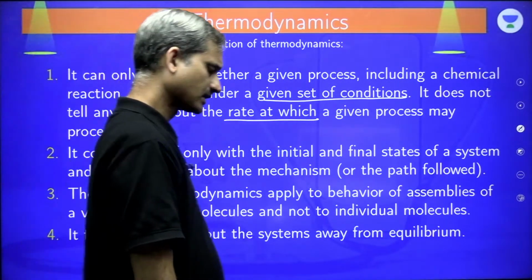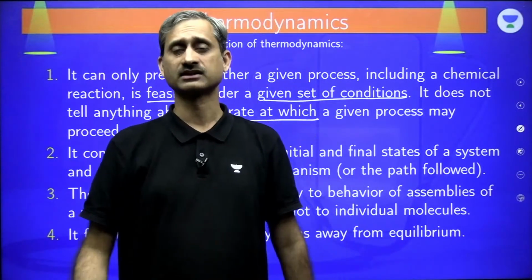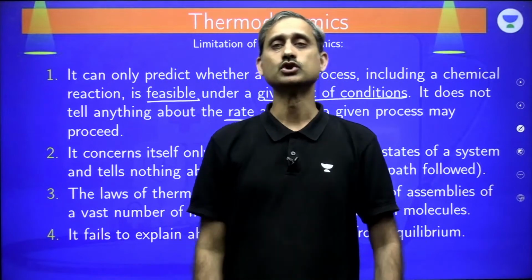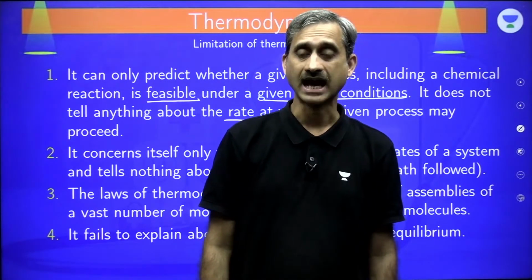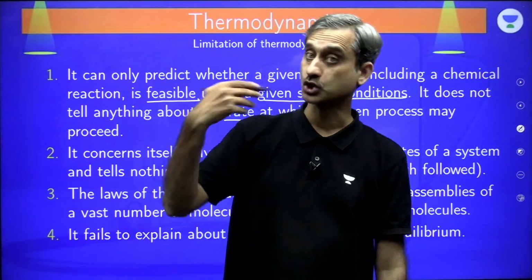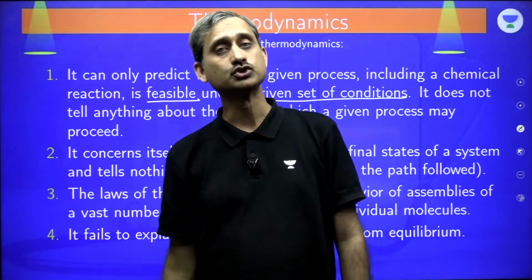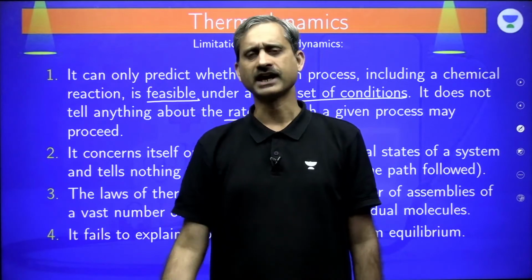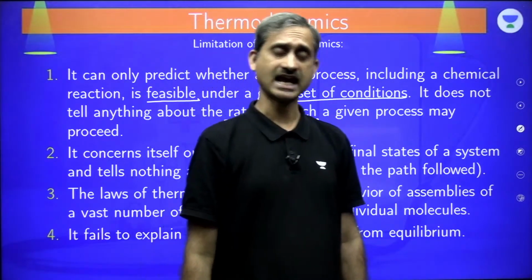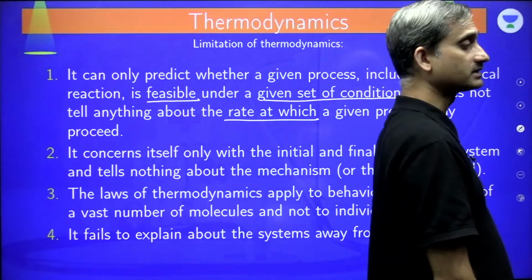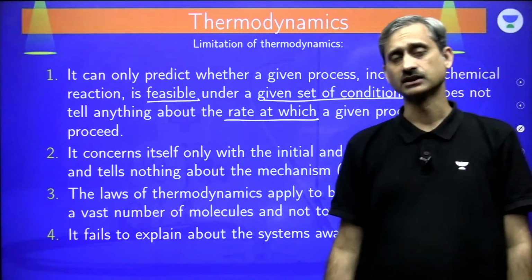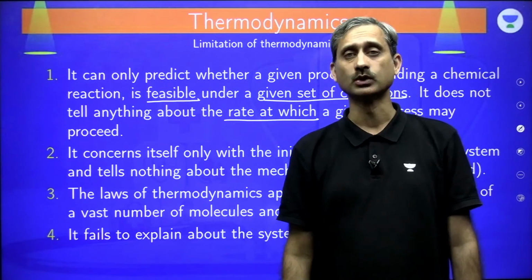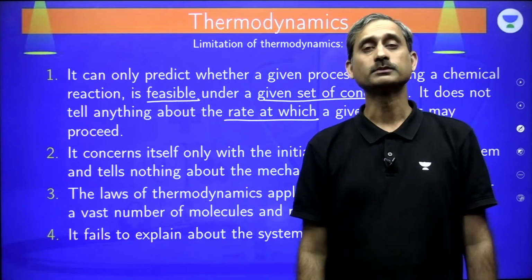Please remember, many times I ask a question: a reaction is releasing 1000 kilojoules of energy, and another reaction is absorbing 50 kilojoules of energy. Which is faster? Everybody has a tendency to say that the reaction in which 1000 kilojoules of energy is being released is going to be faster, while the reaction in which energy is being absorbed is going to be slower. No, you cannot predict it.